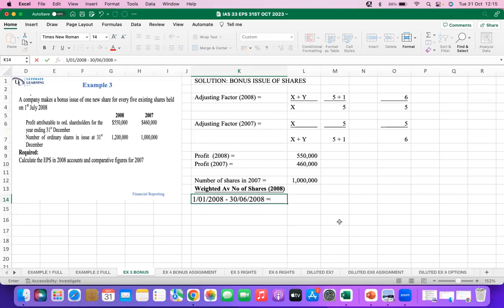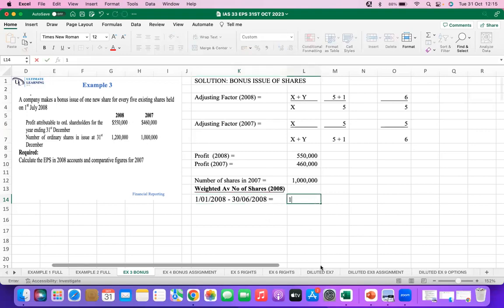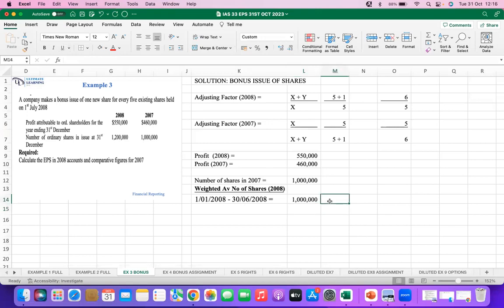Remember, that is the date before the bonus issue. We had 1 million shares, and this is a duration of 6/12. You multiply by the adjusting factor. The adjusting factor of 2008, of the current year, is 6/5. So what will that give you?